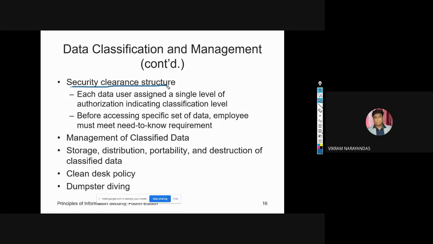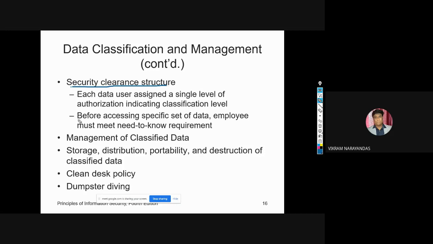Each data user is assigned a single level of authorization, indicating the classification levels he is authorized to view or not. Before accessing some specific set of data, an employee must meet the need-to-know requirement.